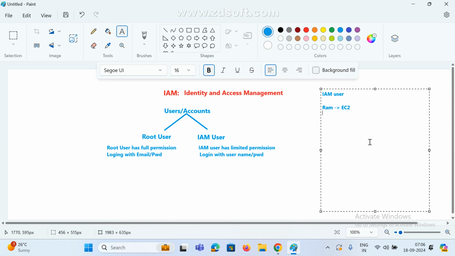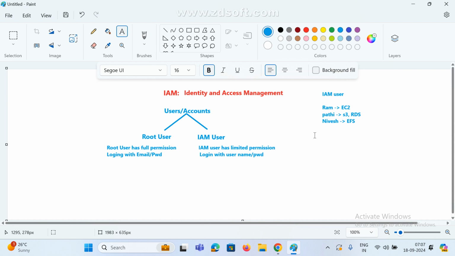For Pati user, I need to give only some S3 access, for example RDS, relational database. For another user, for example Nivesh, I want to give some other access, only EFS access. If you want to give like this, we go for IAM user.